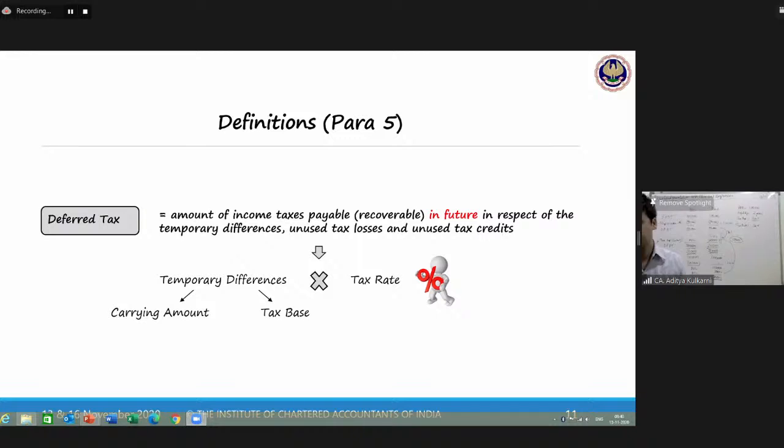50,000 each. Now, if income tax and accounts had no difference, on 50,000, at the rate of 30%, your tax liability should have been 15,000, 50 into 30. And you should have recognized a tax expense of 15,000, and a profit after tax of 35,000. This was if everything was same as per income tax and accounts.